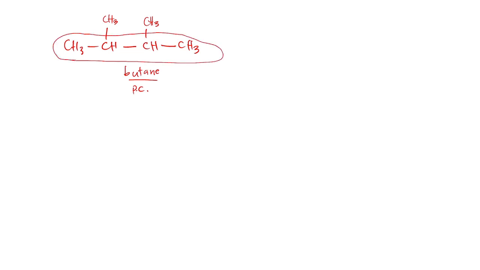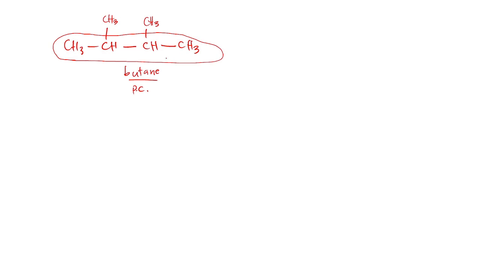So our next part is to give numbers to our carbon atoms. We will assign their numbers in such a way that the substituents will be given the lowest position numbers. So if we assign this as 1, 2, this will be 2. Okay, position number is 2.